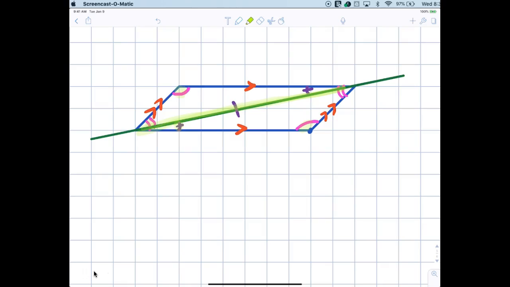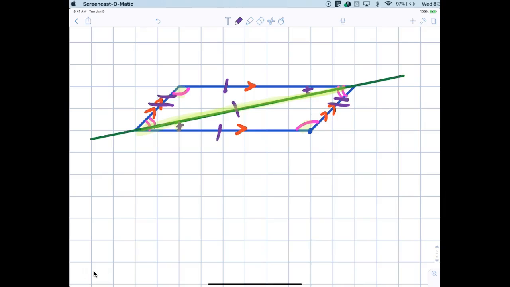Now that we established those two triangles are congruent, what can we now say about the opposite sides? They are congruent by what? That is exactly correct. CPCTC. This side is now proven congruent to that side. And then we can now say that this side over here is congruent to this side over here. Again, same exact reason.